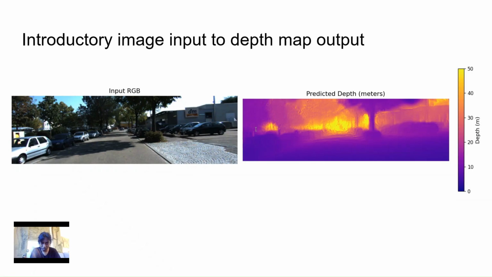So purple here is close and yellow is far. You can see that the road surface is predicted as closest, and the trees and the buildings are farther away. Within the trees specifically, the trees in purple are the ones closer to us, and the trees in yellow are the ones farther from us. You can also see the difference between the cars on the right and the cars on the left. The cars on the right are a much deeper purple, whereas the cars on the left are a hazy lavender color because the left parking lot cars are much farther away from us.